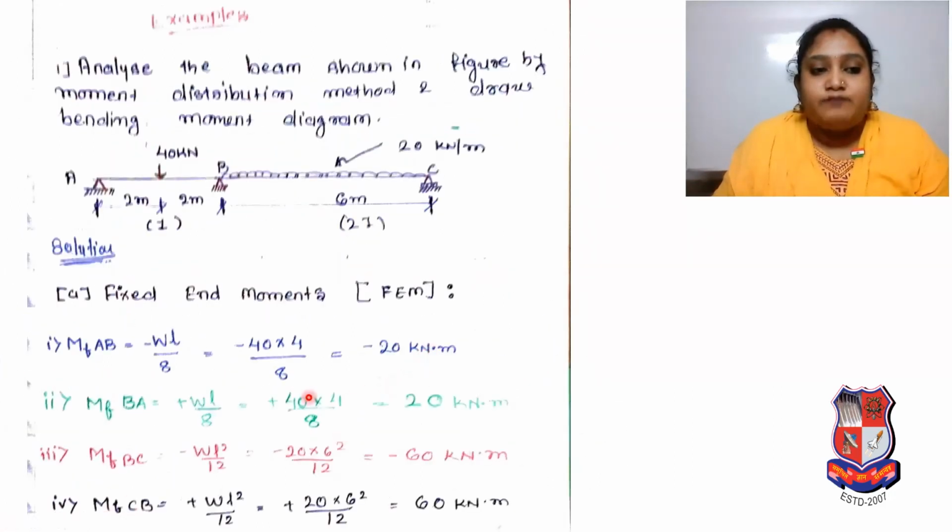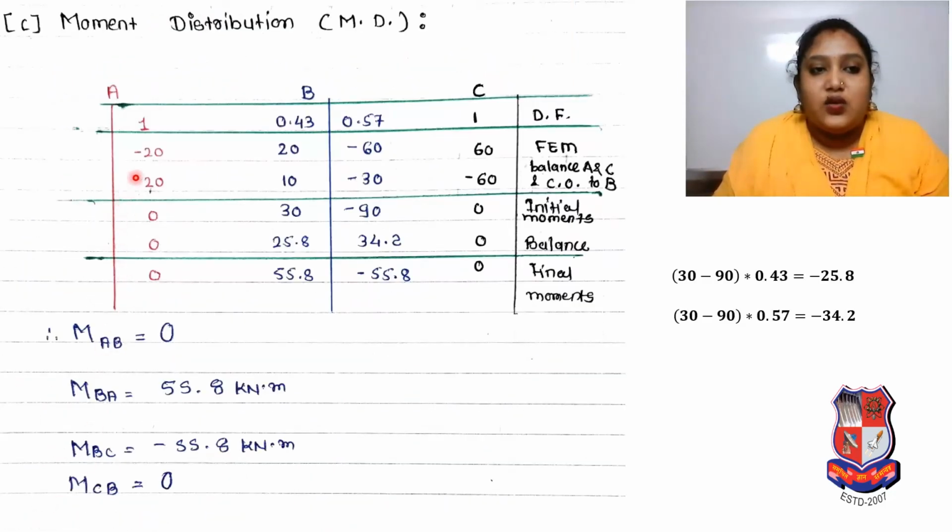You can see the fixed end moments at AB, BA, BC, and CB, whatever fixed end moments we calculated, that we have to put in our table. So here you can see minus 20, 20, minus 60 and 60. Now there is a question: how should that 20 and minus 60 be considered? Here there is a matter that at one joint different moments can't be there.